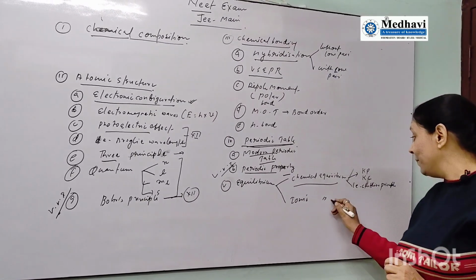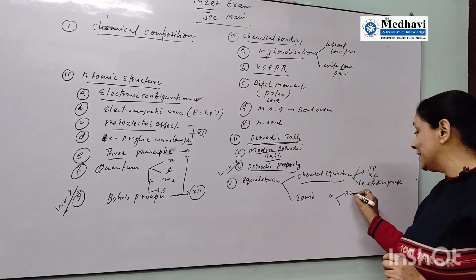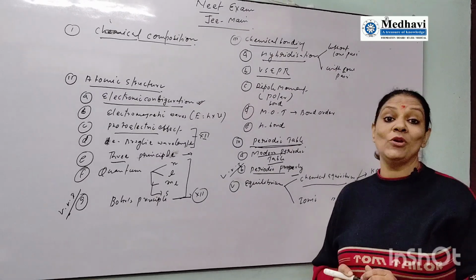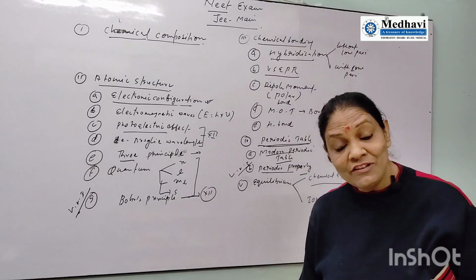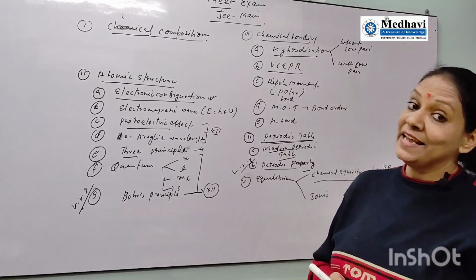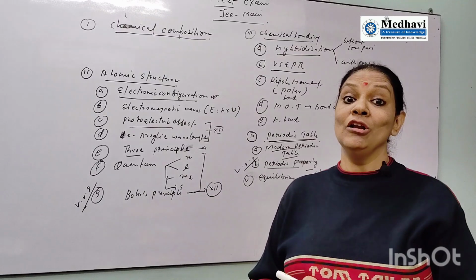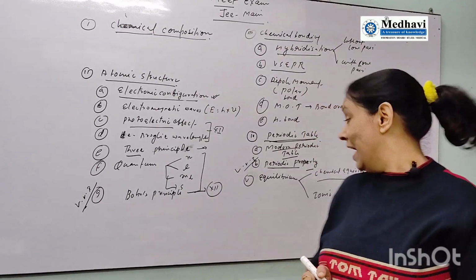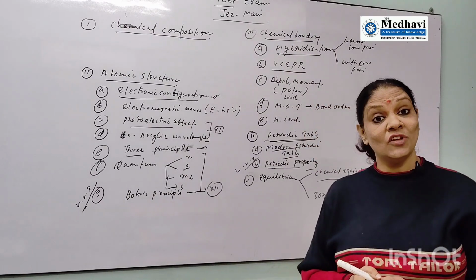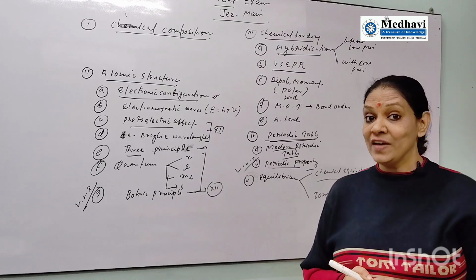But in ionic equilibrium, you have to know about acids information. There are three concepts. Three scientists gave information related with acids: Arrhenius concept, Bronsted-Lowry concept, and Lewis acid base. After that, dissociation of the weak electrolytes. Very important.